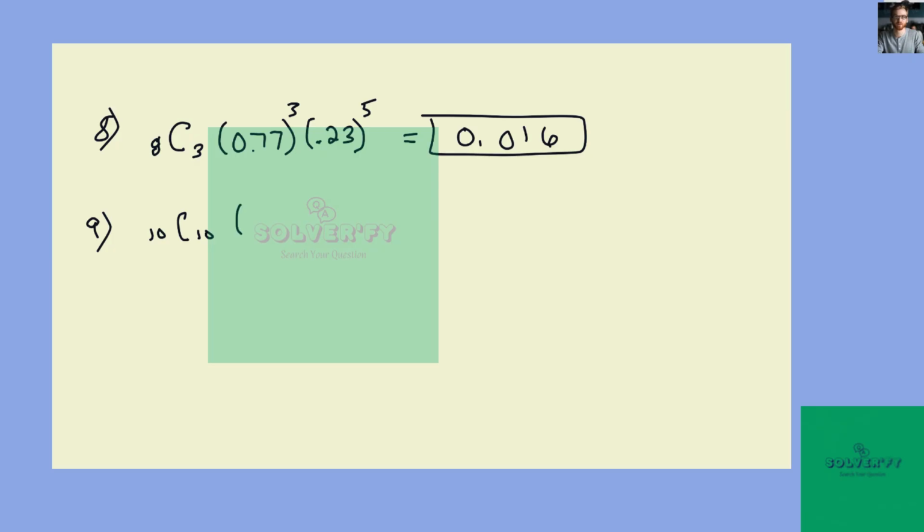If 10.3% drop out, that's 0.103, and we don't want any dropping out. That would mean that the probability of picking someone who finishes would be 1 minus 0.103, which is 0.897, and we would want all 10 of them to be that. And so this is 0.337.